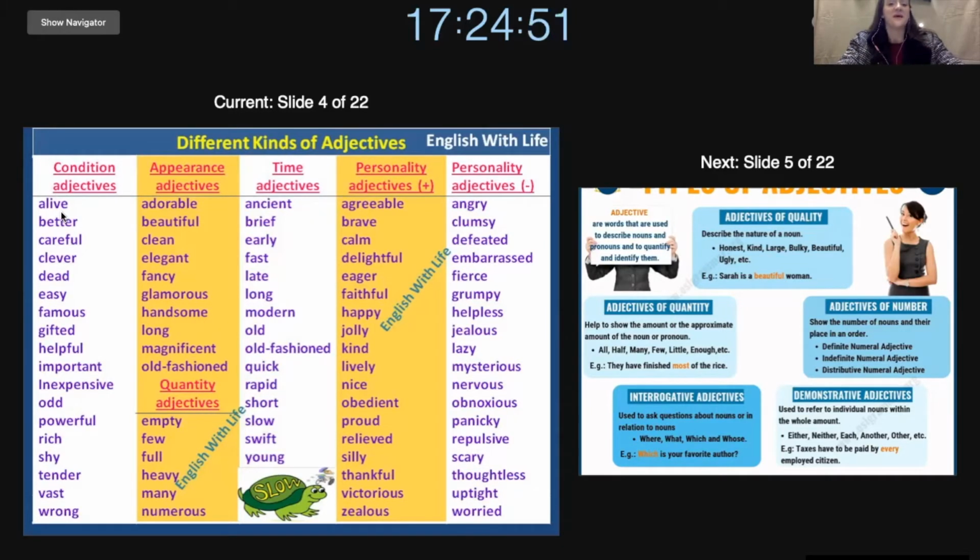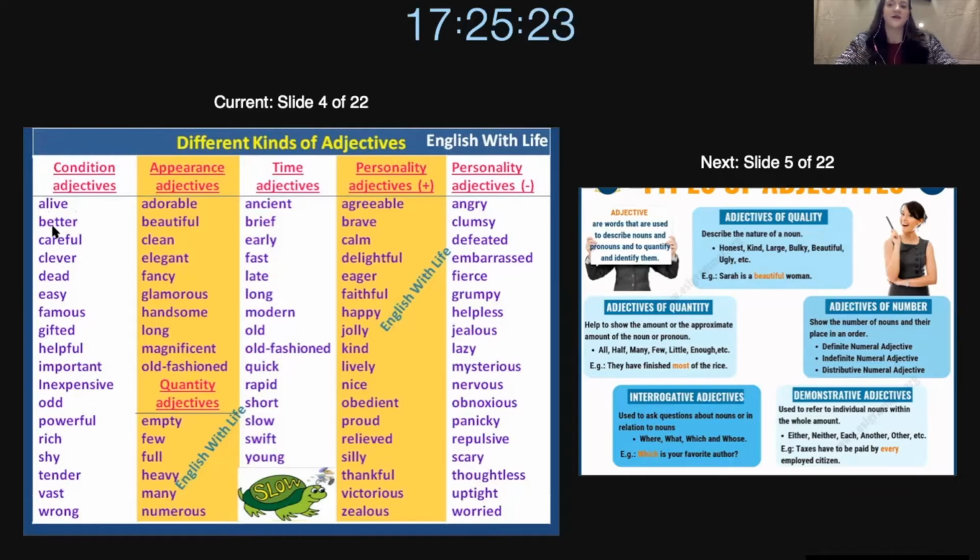Okay. Now, when you say alive, we can say a plant is alive, or I am alive, or we can say our friend is alive. And alive means that they are growing, they are moving, and they are breathing or changing in some way. Next, we have better. Better refers to increasing in situation or improving in situation.